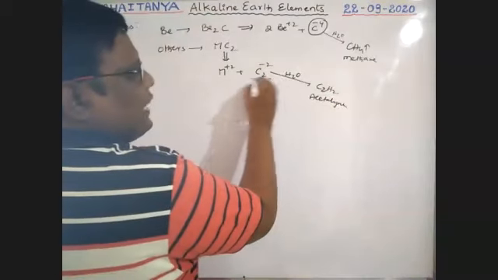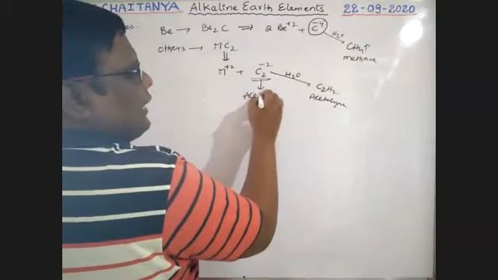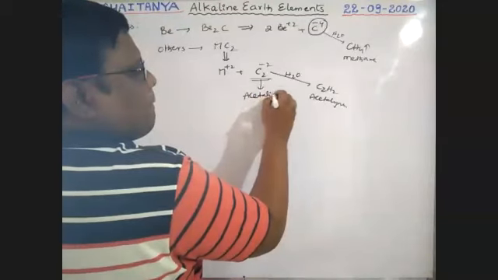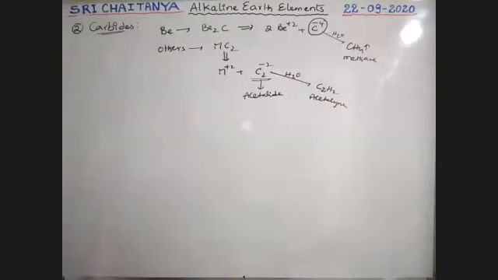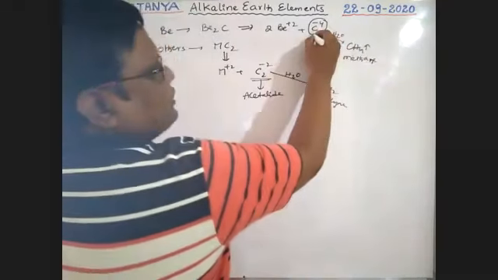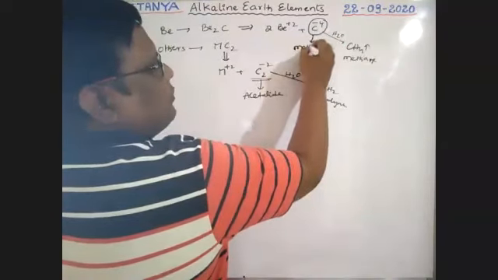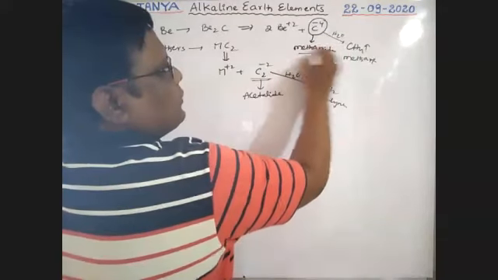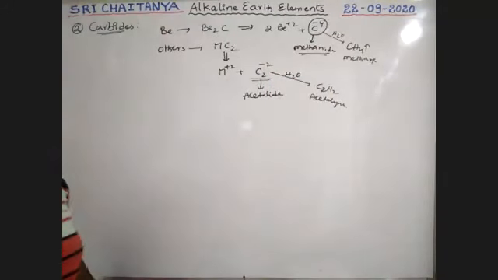So that is why this carbide is called an acetylide. Beryllium carbide gives methane, so that is why it is called a methanide, and the other carbides are called acetylides.